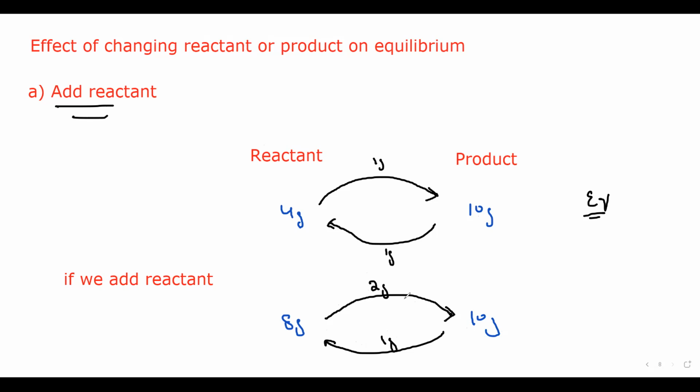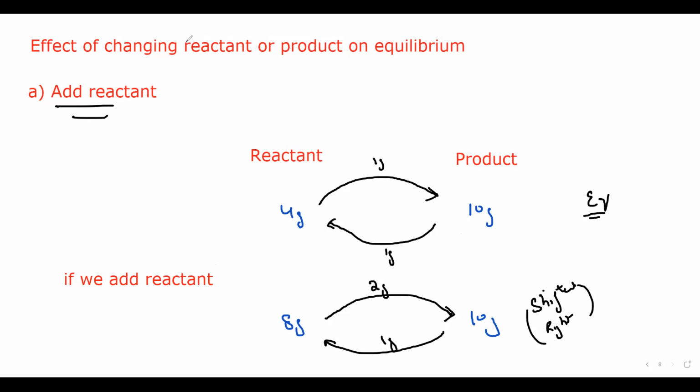So which direction is equilibrium shifted when we add reactant? Is it right or left? So equilibrium is shifted towards the right hand side. So we call that the equilibrium has shifted, or the reaction is shifted towards the forward direction.